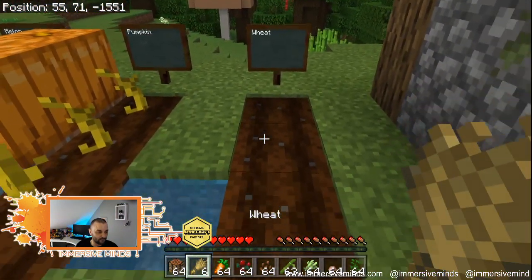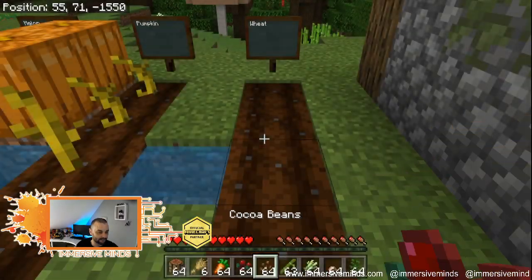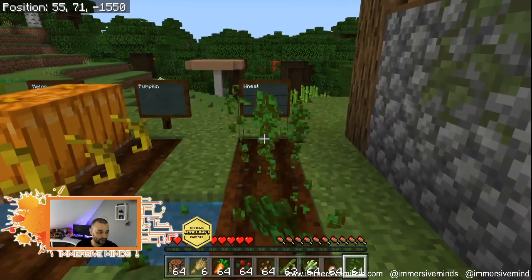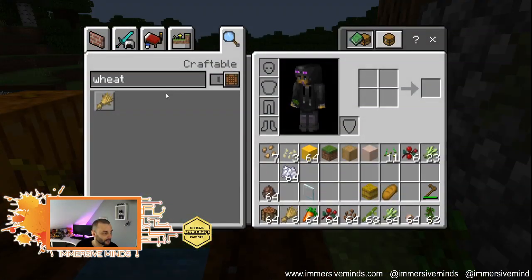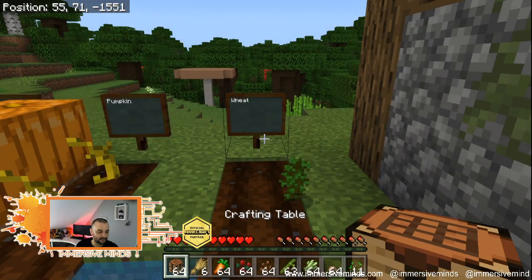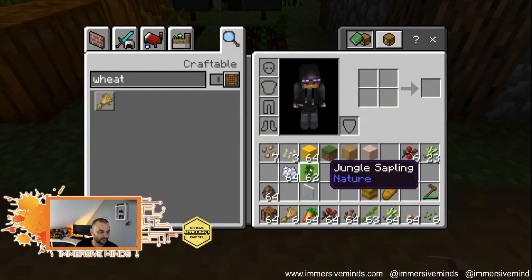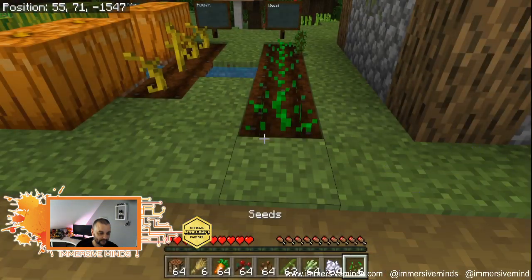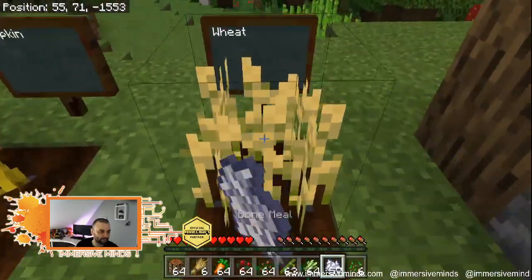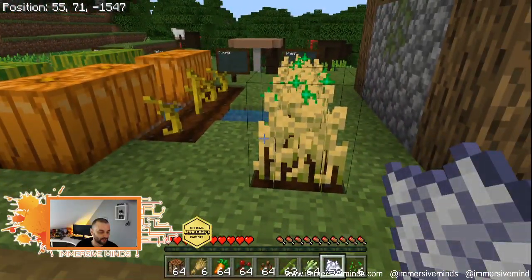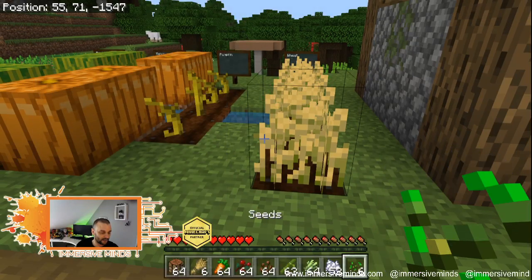Let's try that one more time. Let's get seeds. Oh, that's not seeds. That's trees. That's going to be a really odd farm. Where's our seeds? There we are there. Let's get seeds, and then some bone meal. Just make that happen real quick. There we are. Right, let's try that again. Let's see how much wheat we get.